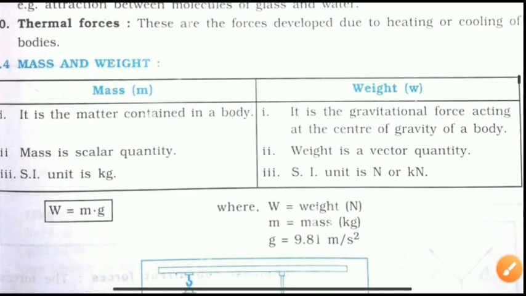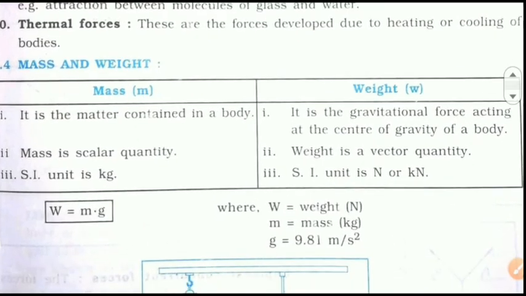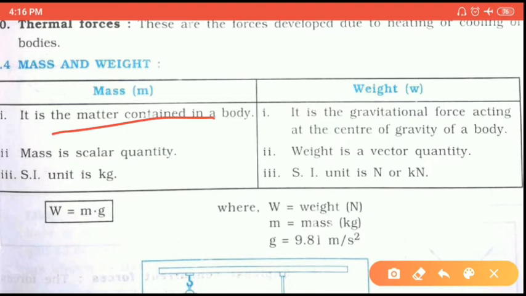Now, difference between mass and weight. We already know very well what mass is and what weight is. Mass is the matter contained by the body, and weight is the gravitational force acting at the center of gravity of the body.